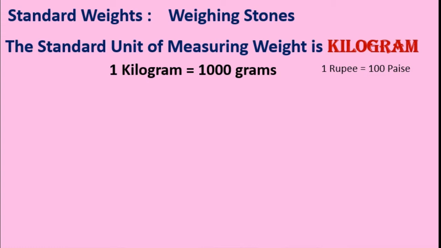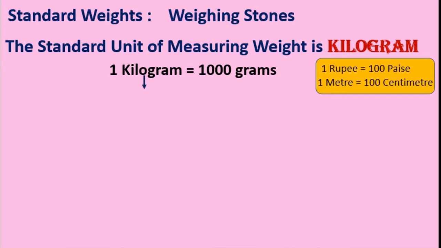Like that only 1 meter is equal to 100 centimeter. This also we have studied in the last lecture while studying about the length. Like that only 1 kilogram is equal to 1000 grams.